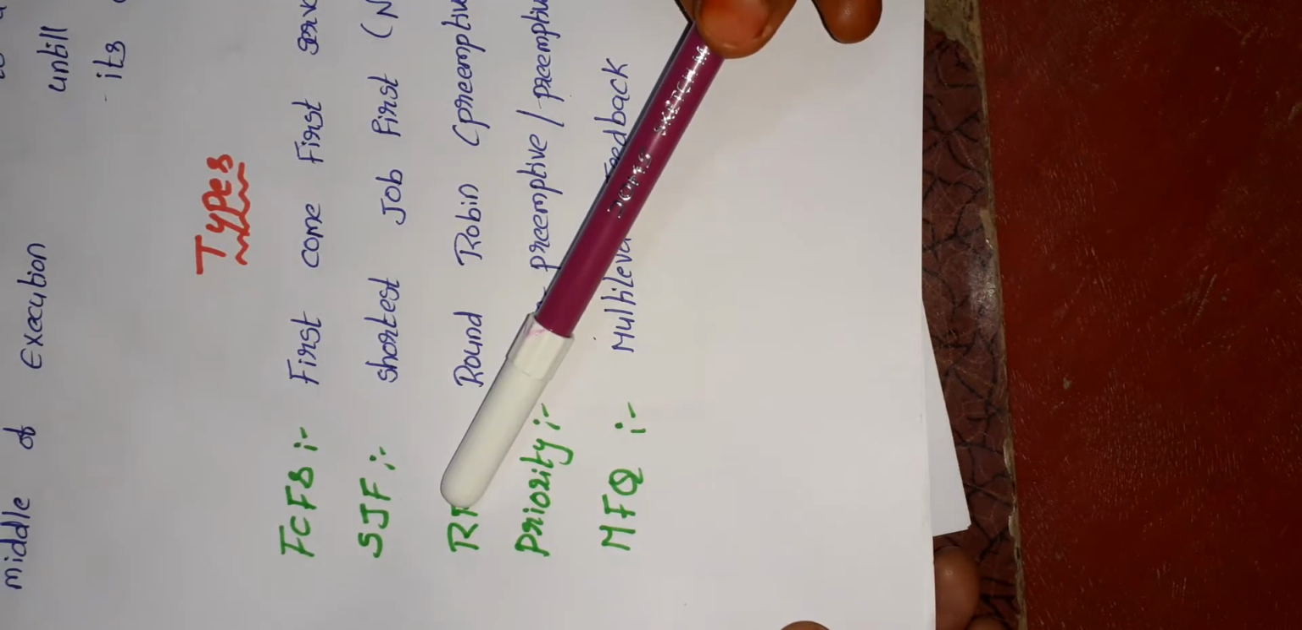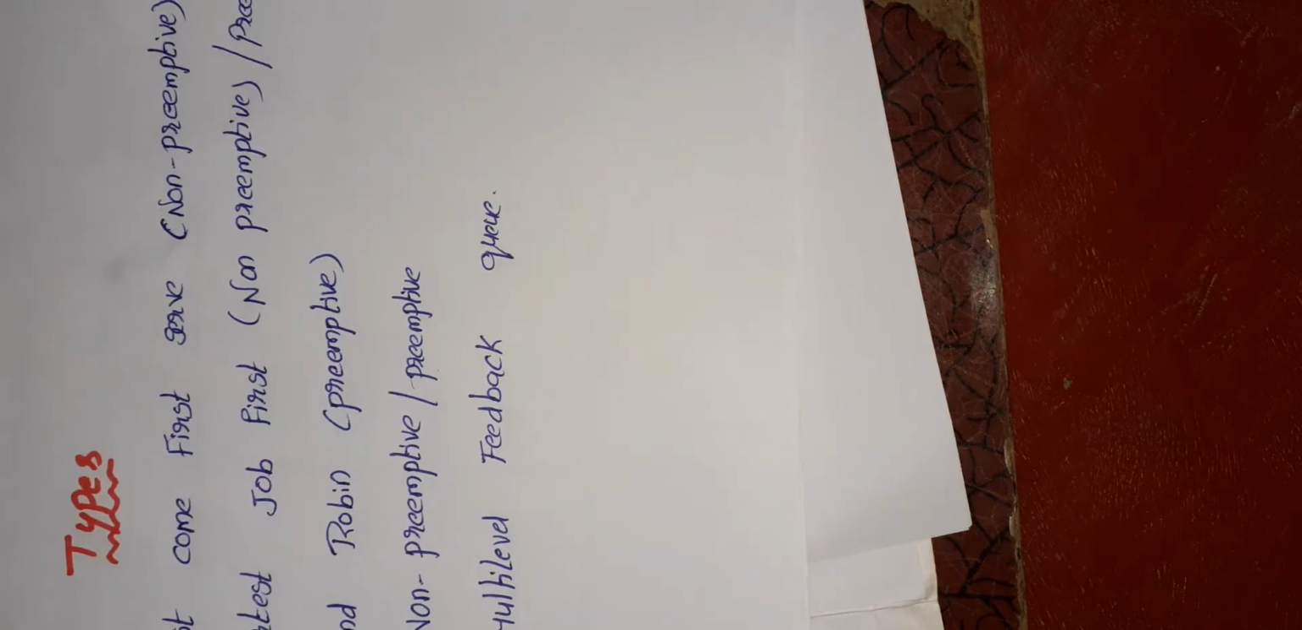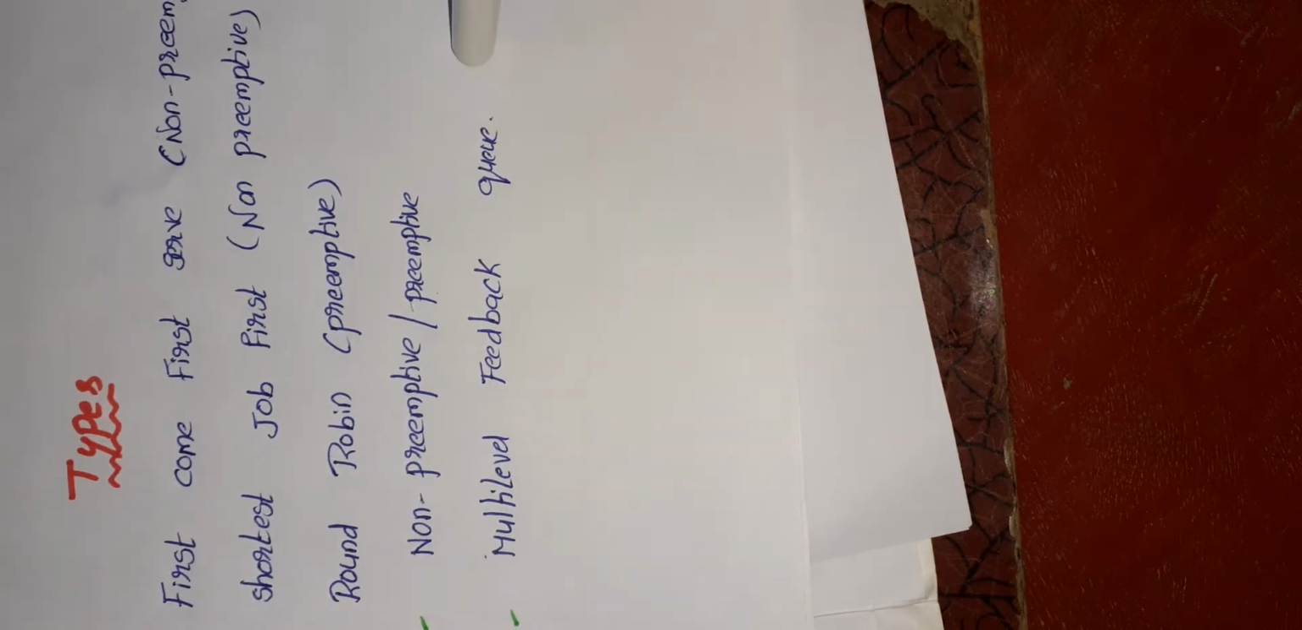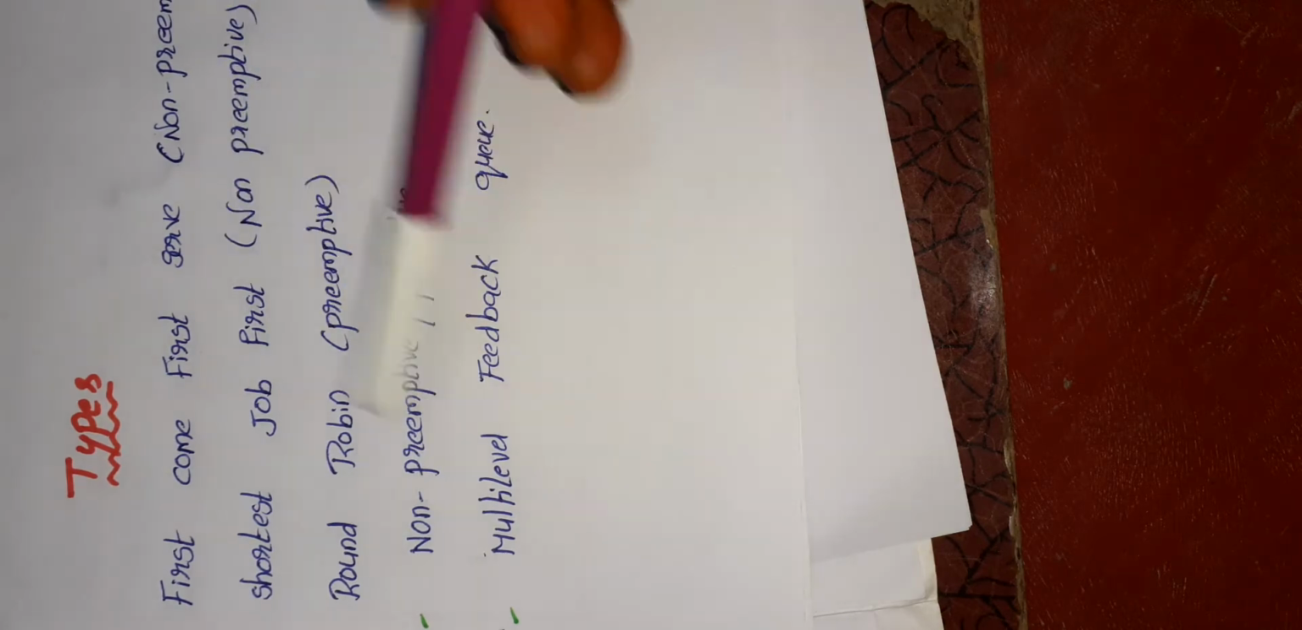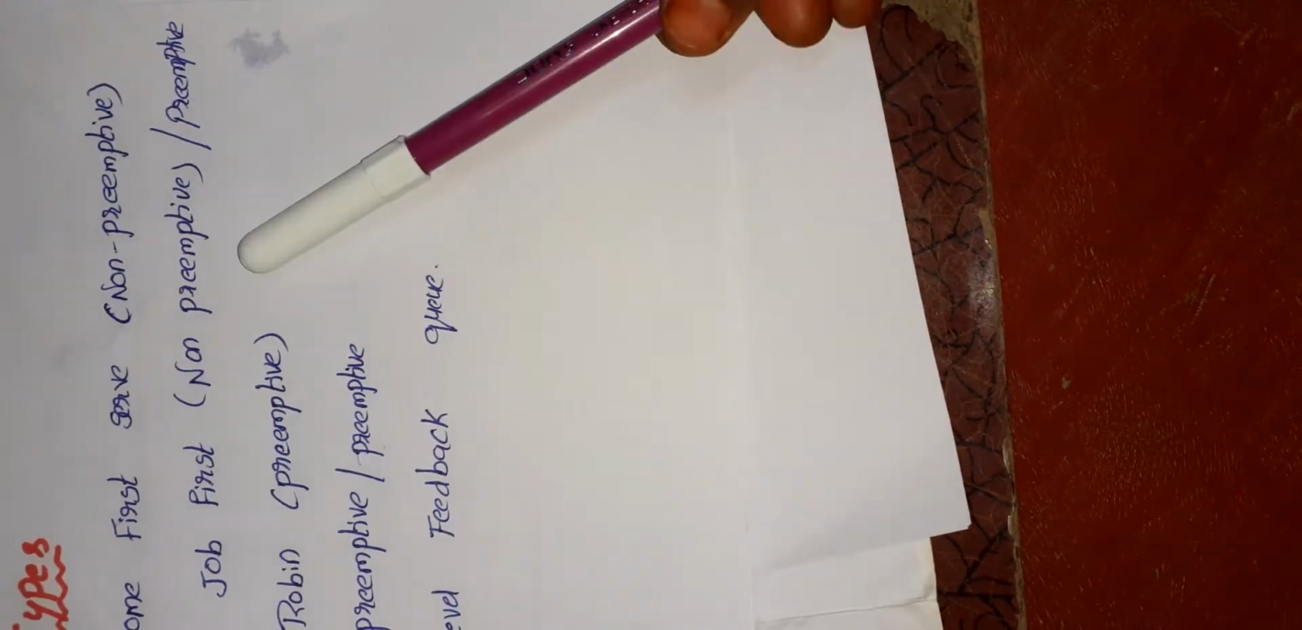Now go for the second one, that is SJF. SJF means shortest job first. In this, the process which has the least CPU service time will be executed in the CPU first. That means the CPU will select the process which has the least service time among all the processes present in the ready queue. Shortest job first can be a non-preemptive algorithm or a preemptive algorithm. Sometimes SJF acts as preemptive, and sometimes it acts as non-preemptive.